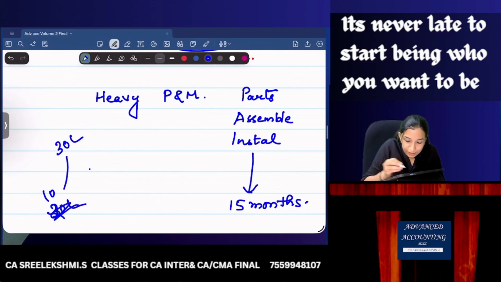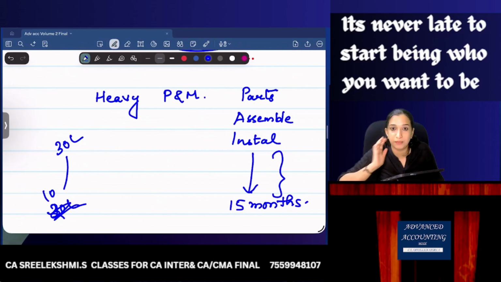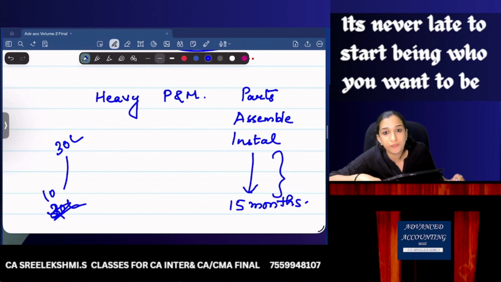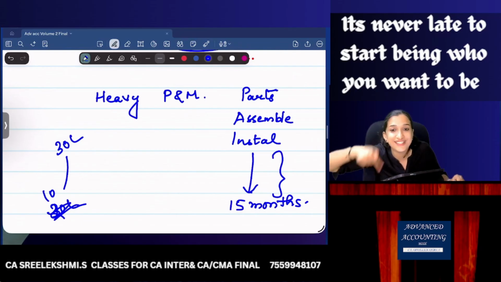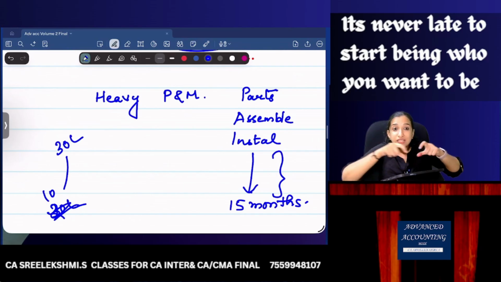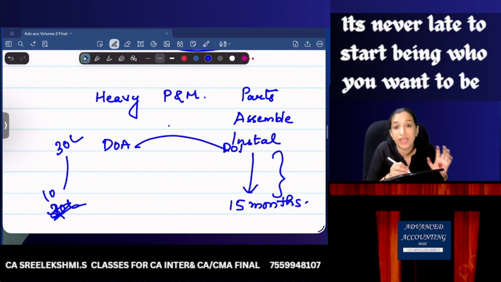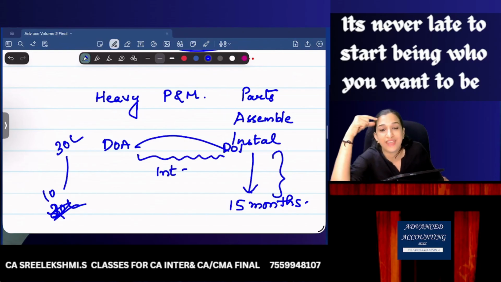Now I'll pay interest during this 15 months, during this assembling or installation period. What should be the treatment of that interest? That interest can be capitalized because this plant and machinery is a qualifying asset. From the date of acquisition to the date of installation, it takes a substantial period of time, and I am paying interest during that period. That interest can be capitalized.